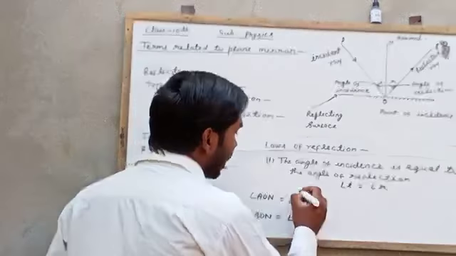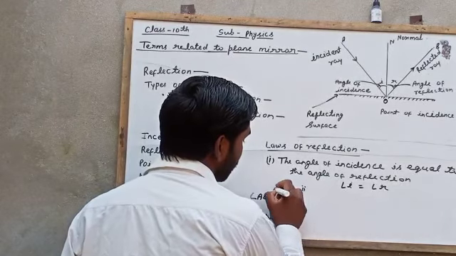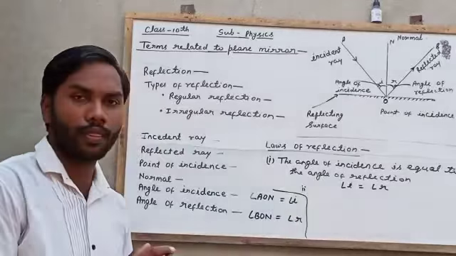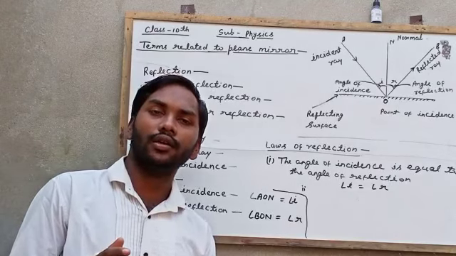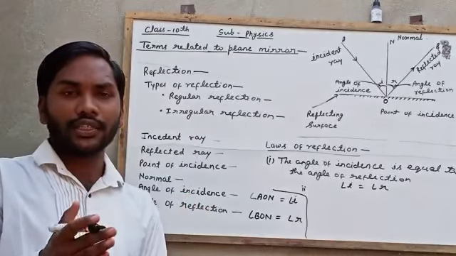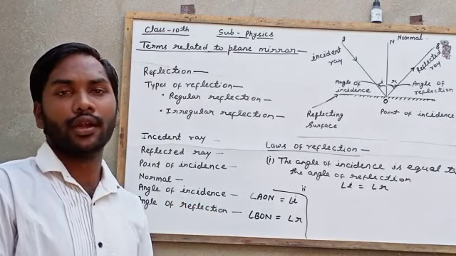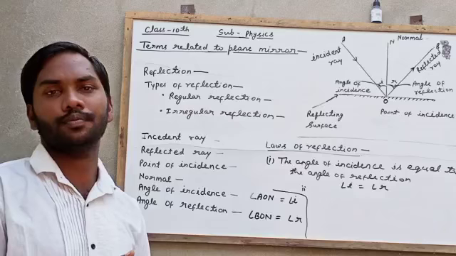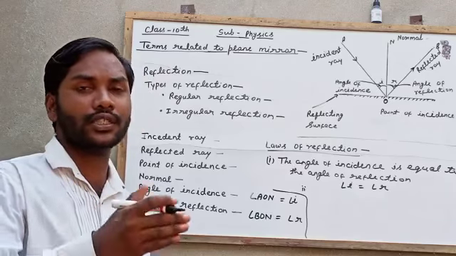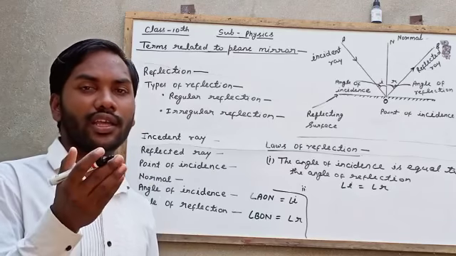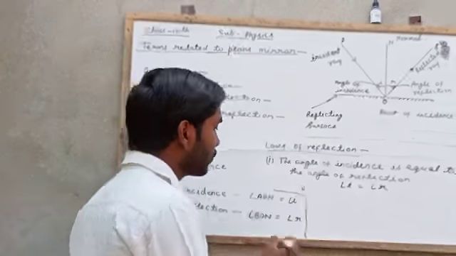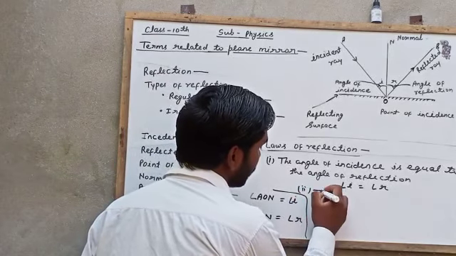And the second law: the incident ray, the reflected ray and the normal at the point of incidence all lie in the same plane. I will write it here.